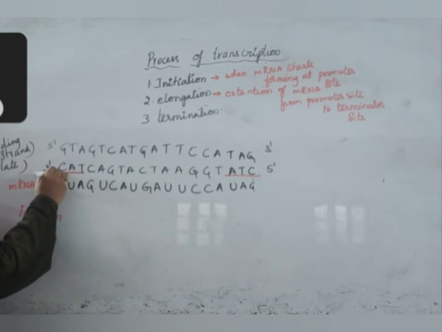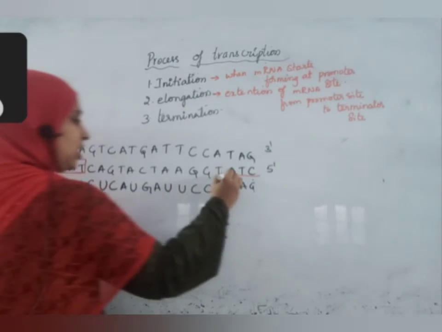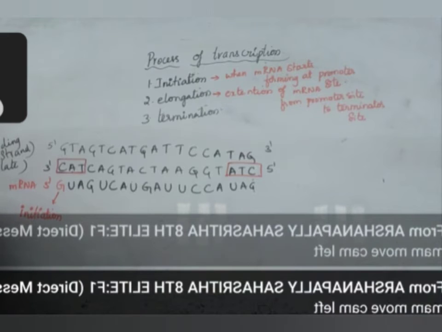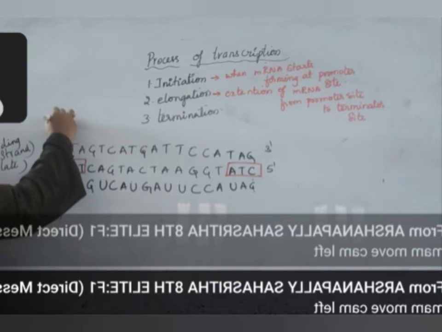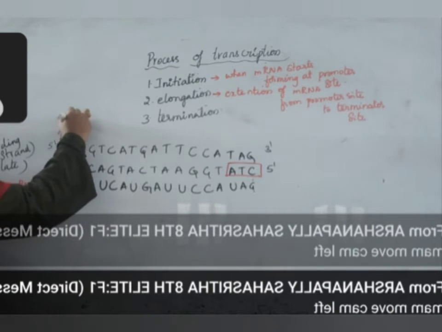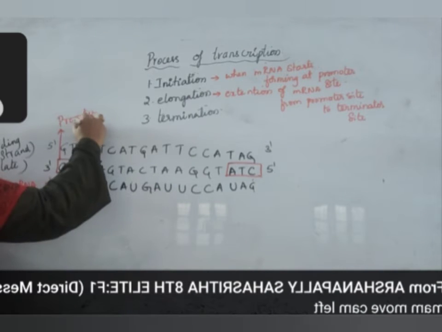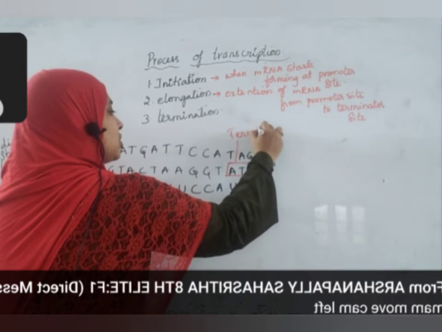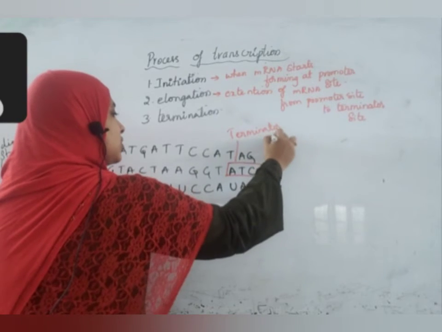This point is called the promoter site and this point is called the terminator site.